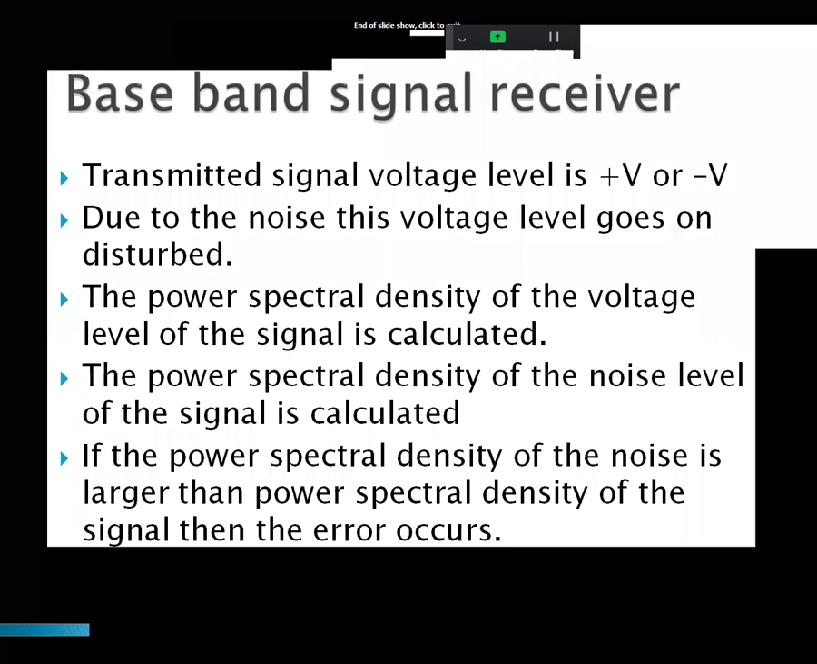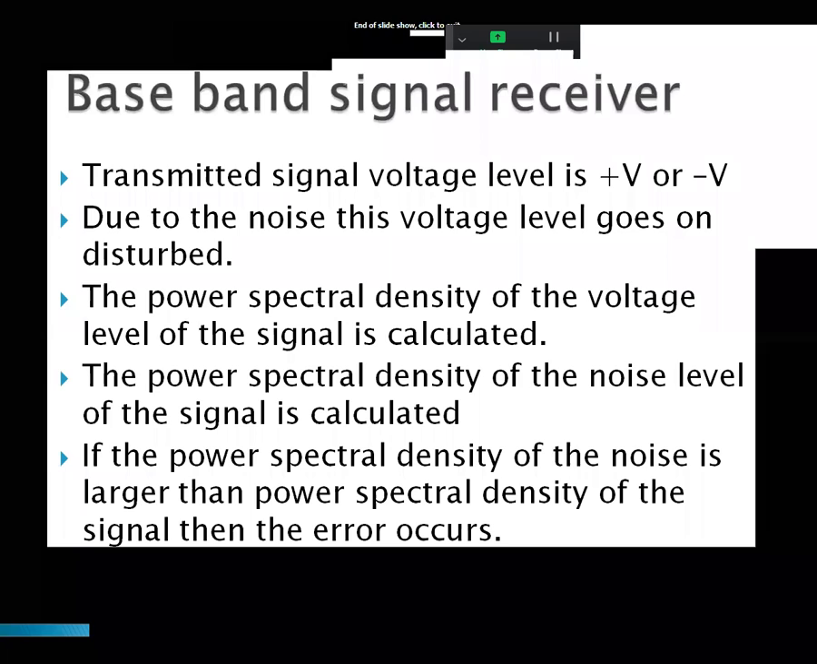Now we go for the baseband signal receiver, the first topic in the third unit. The transmitted signal should be a binary signal. The transmitted signal voltage level should be plus volts or negative volts. Plus volt is logic 1 and negative volt is logic 0. There are two transmitted signals with voltage levels plus or minus V. V is the voltage level. Plus V is one signal, minus V is the other signal.